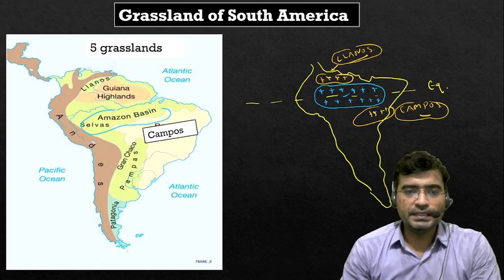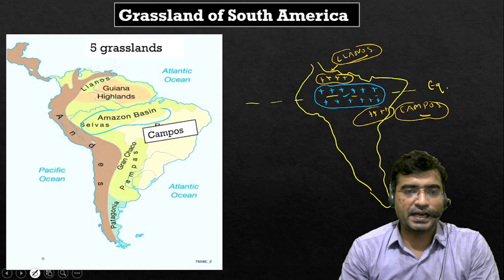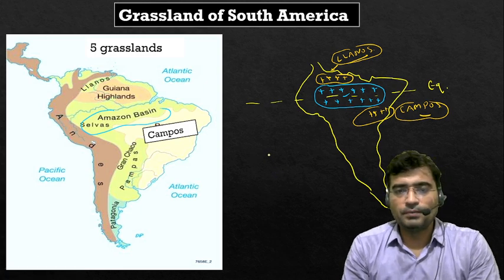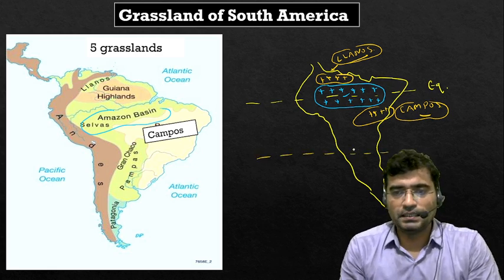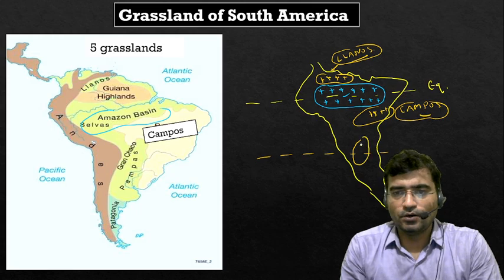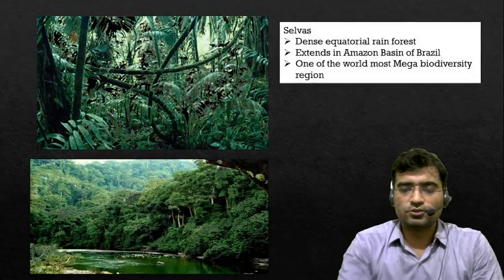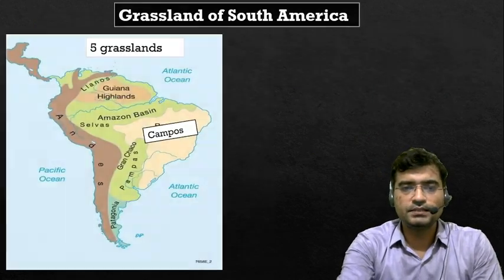Again, we are very familiar with the fact that the Tropic of Capricorn crosses South America, and here one more grassland we can identify, that is called Gran Chaco.